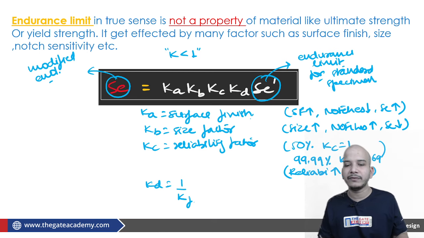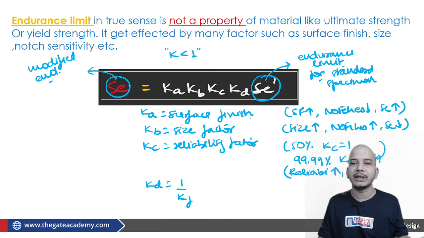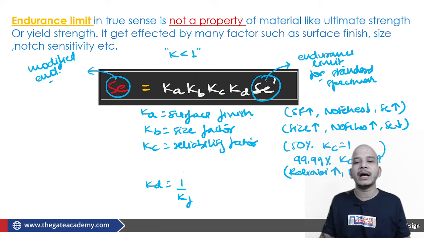KD is equal to 1 by KF. The more the value of KF, the less will be the value of KD. Ultimately, the working limit will decrease. We will be working in a safer zone. So that is how we have designed. We will be using these things in our design.